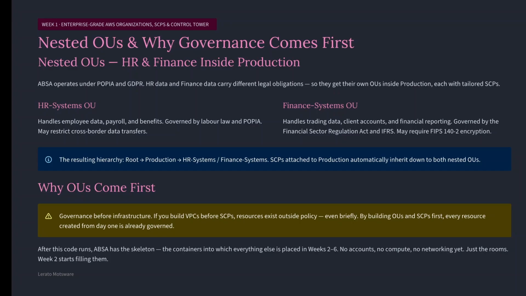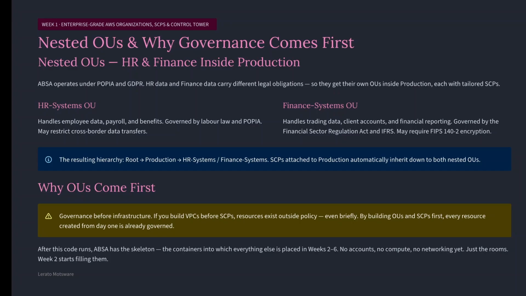Here is the most important lesson in this entire course: governance before infrastructure. Why OUs come first? If you build VPCs before SCPs, your resources exist outside policy. Even briefly, that is a compliance violation. By building OUs and SCPs first, every resource created from day one is already governed.